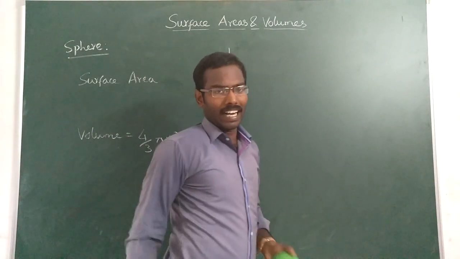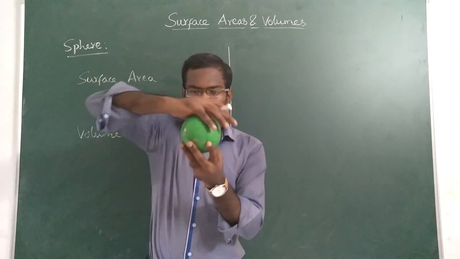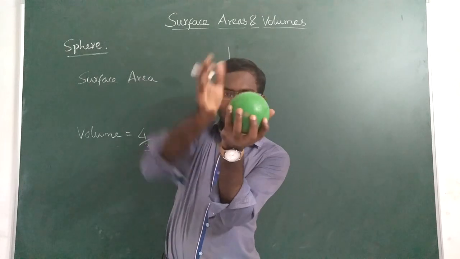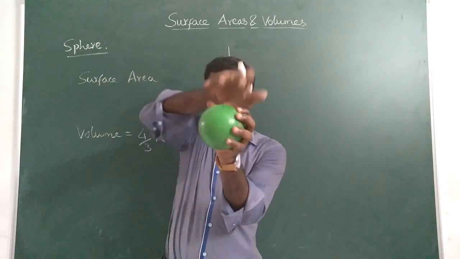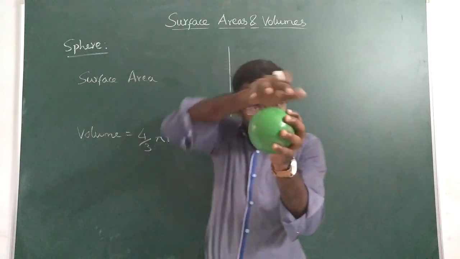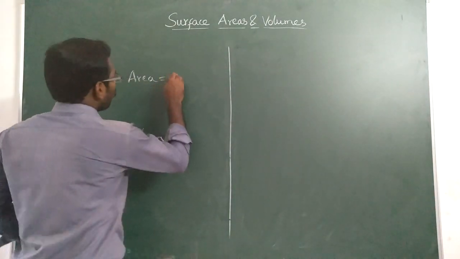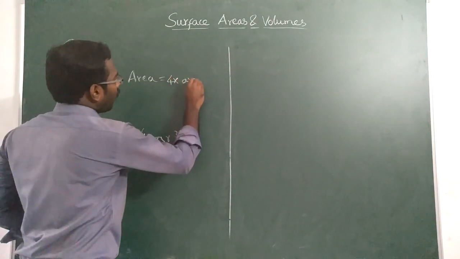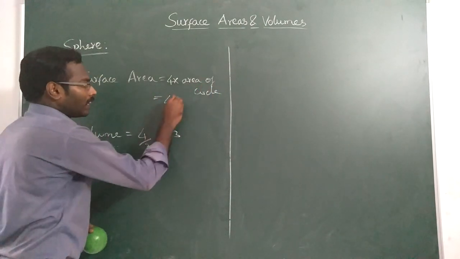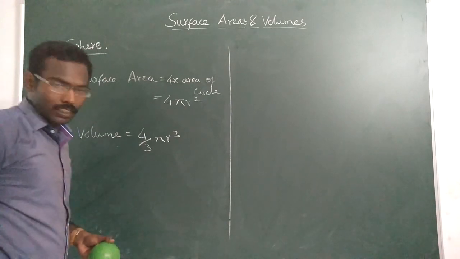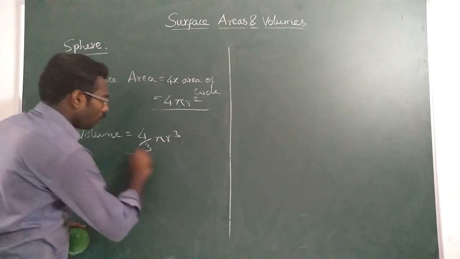So you can remember it like this. See, this is a sphere. The surface area, you imagine like this. Here one circle, here one circle, here one circle, here one circle. So totally here one, here one, here one, here one. So you imagine there are 4 circles in the surface. You imagine like that. Okay. So that is 4 into area of circle. That is 4. Area of circle is pi r square. Understood or not? So the surface area of sphere is 4 pi r square, and the volume is 4 by 3 pi r cube.